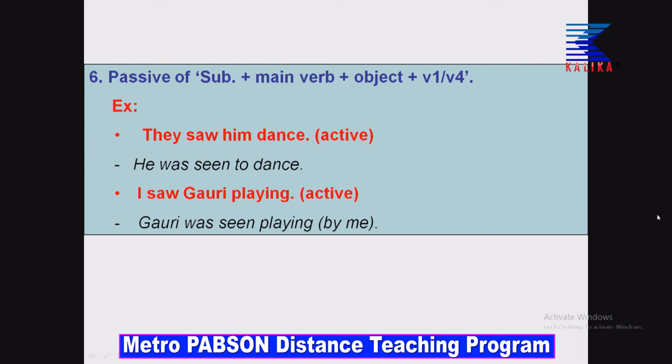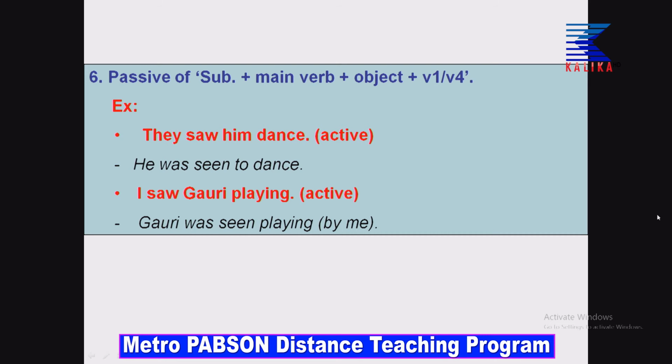He was seen to dance. Okay. How would you change it? He was seen to dance: to plus verb 1. And here, I saw Gauri playing. Here playing is verb 4, which is a continuous action in the active pattern. So, have a look. I saw Gauri playing. Gauri was seen playing. By me is optional. You can write by me if you want.